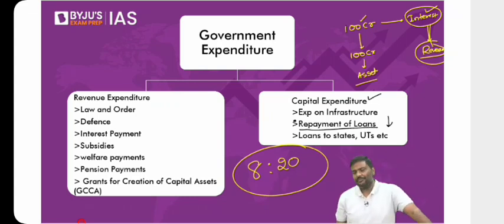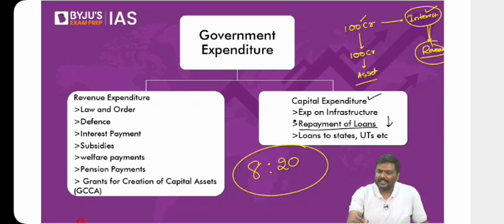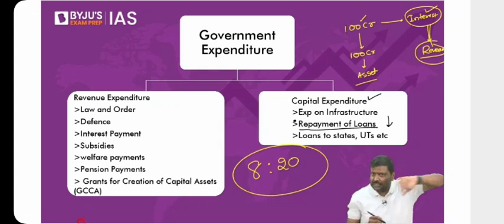Let me know. Your expenditure is 100, but your non-debt creating receipts are, let's say, 90. When I say expenditure, do not count interest payment here, remove it. So have a look at this. Total expenditure excluding interest payment is 100 rupees.